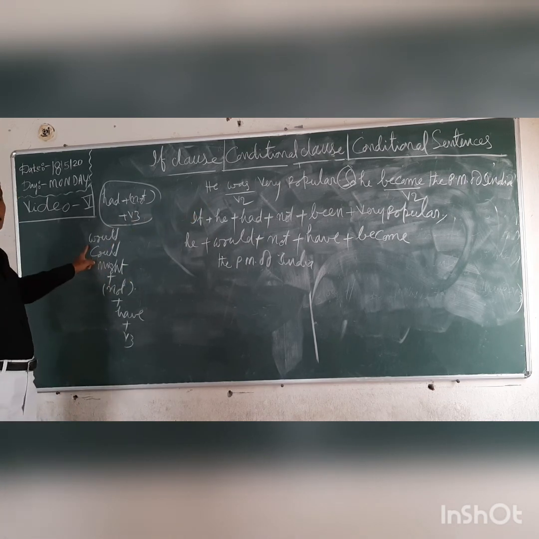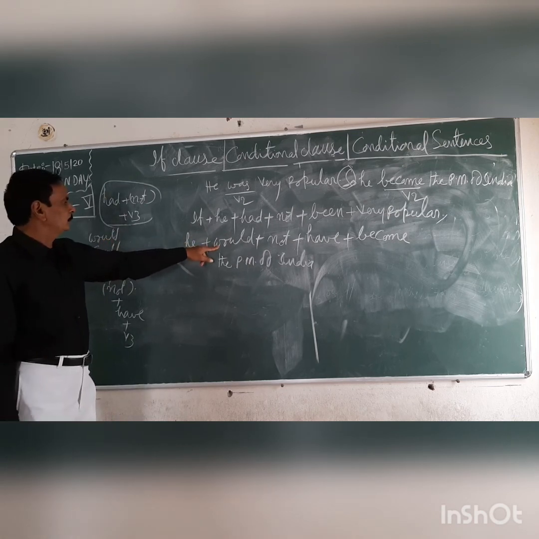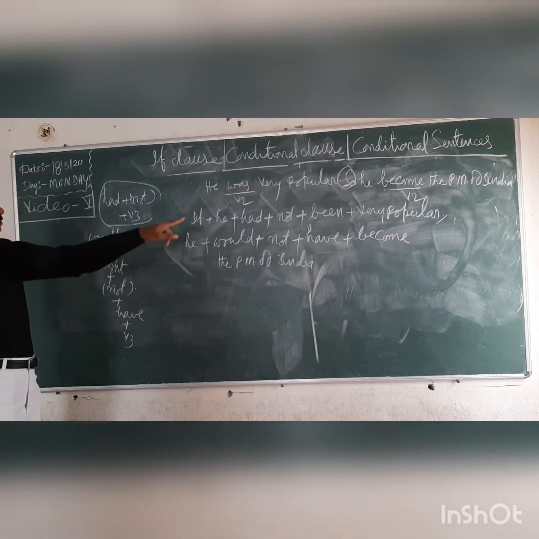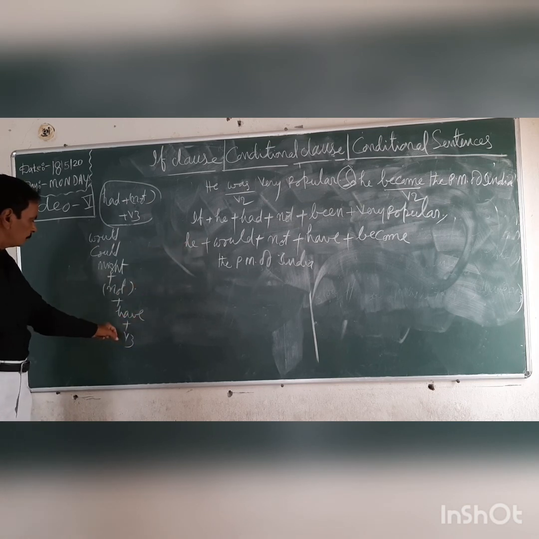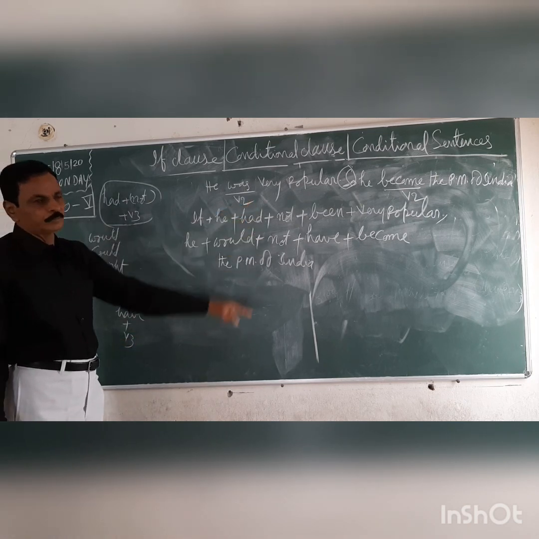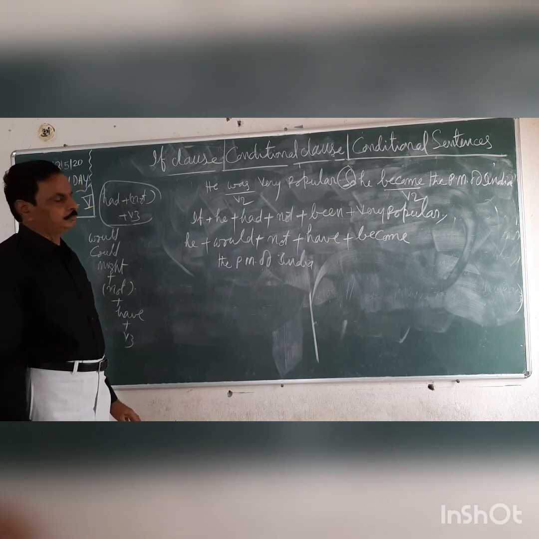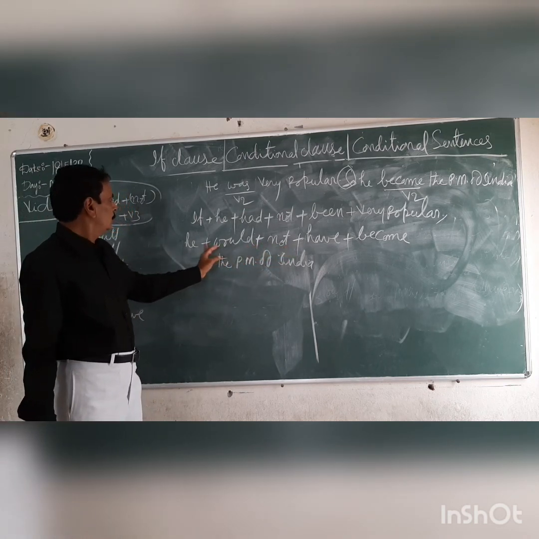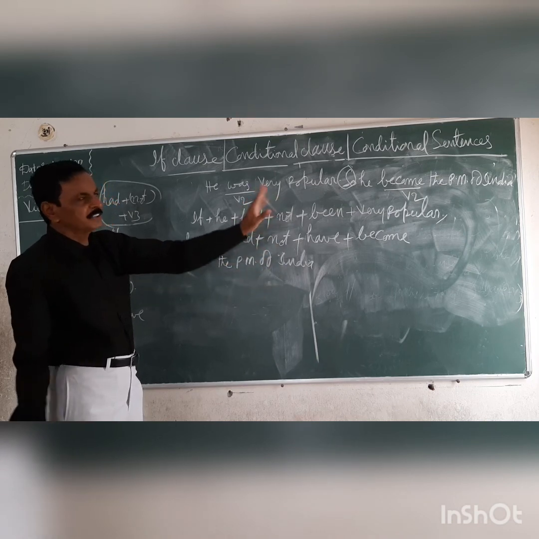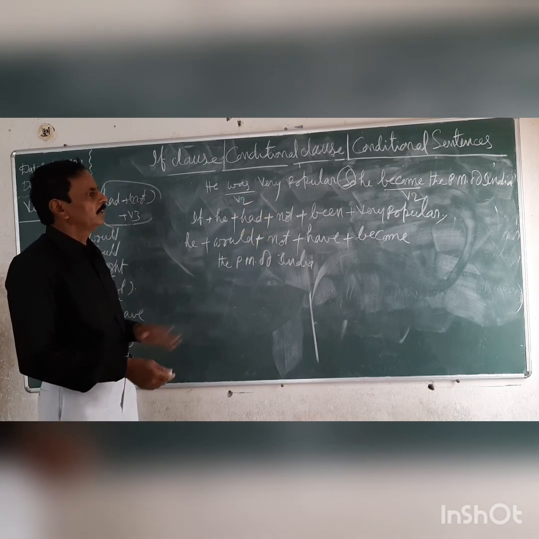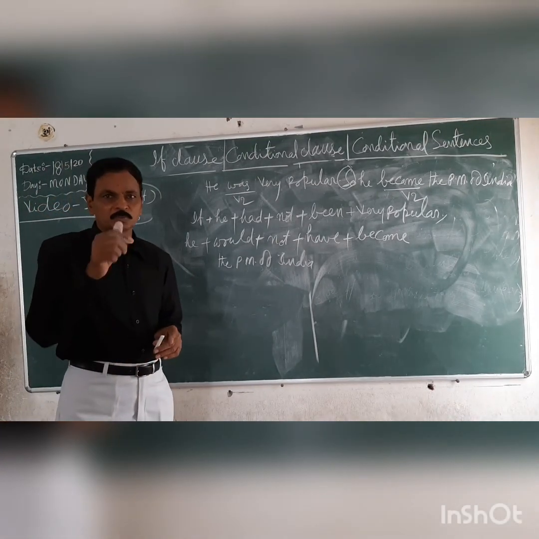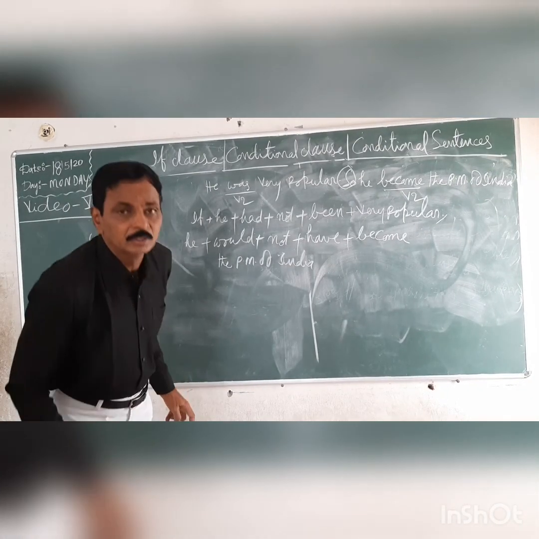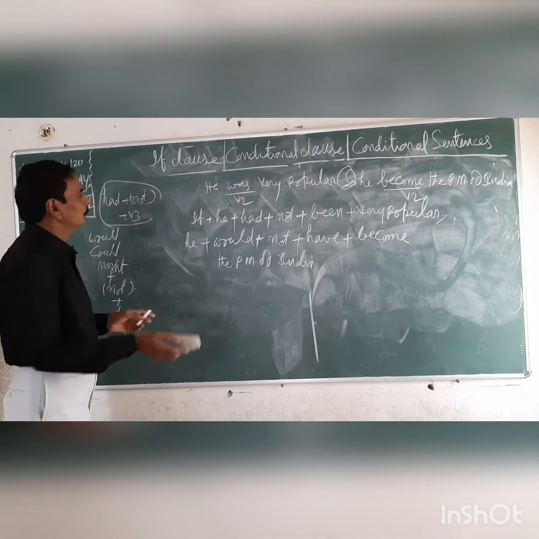So automatically you have to take would. Next not is there. The sentence is positive. This not also should be taken. Would not. Next have is there. You have to take that have also. Next V3 form. V3 form for what? Became. Become. V3 form is also become. So he would not have become the PM of India. So this is the process for writing type 3, unfulfilled. Unfulfilled is important. You must remember these rules.